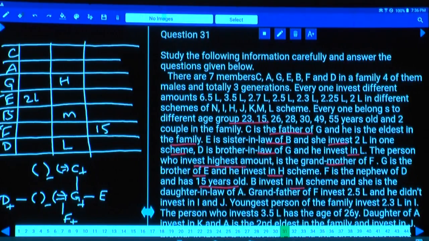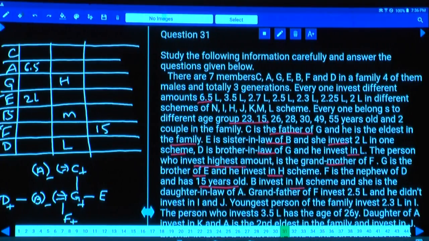As B is the daughter-in-law of A, this B must be here. Are you agreeing with this or not? Son's wife. And who is this person? Grandmother. A is the grandmother. As A is the grandmother, this person invested the maximum amount. And what is that amount here? 6.5 lakh.